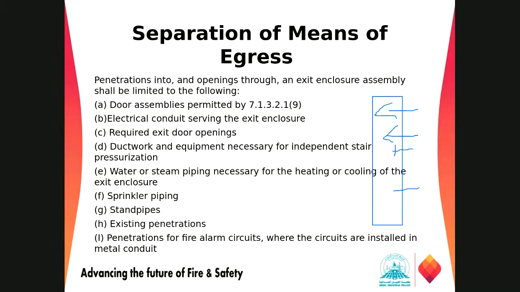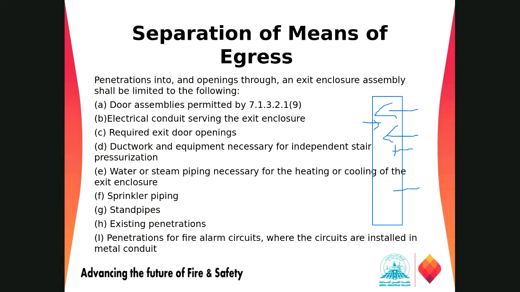So what penetrations are possible in this assembly, and in what condition can we put some opening? The first one, we can put the door assembly, as per 7.1.3.2.1 (9).